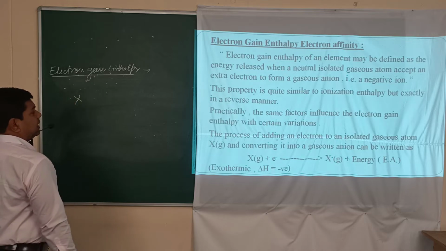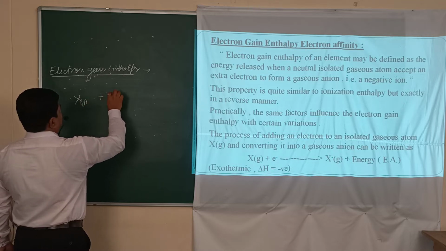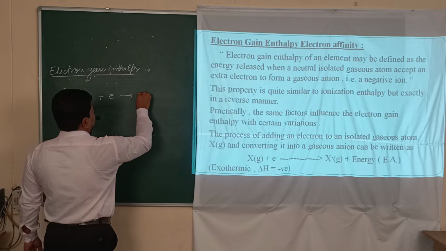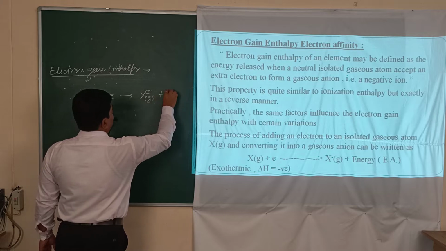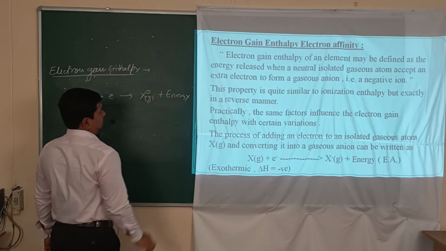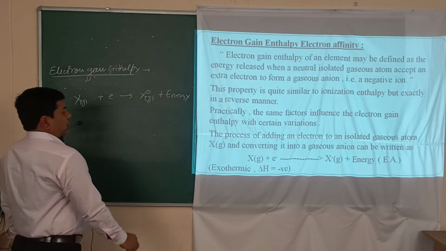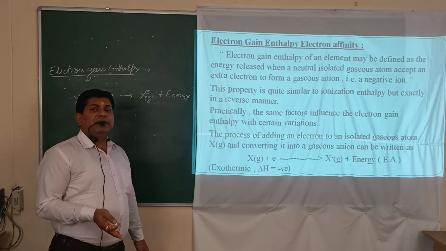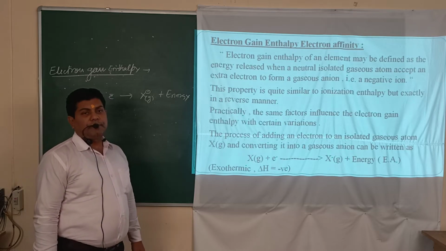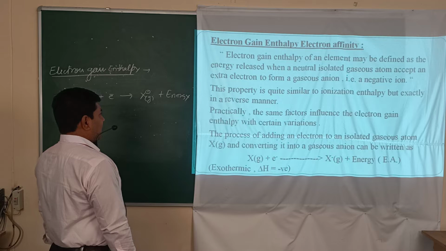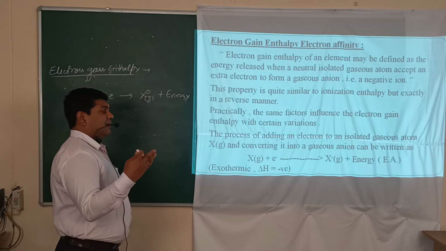Suppose there is an isolated gaseous atom X and it accepts an extra electron and gets converted into a negatively charged ion along with the release of energy. This represents electron gain enthalpy. Because energy is released in this process, the process is exothermic. Electron gain enthalpy is quite similar to ionization enthalpy, but exactly in a reverse manner.